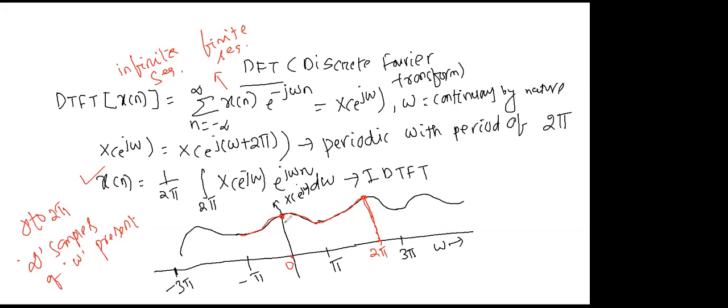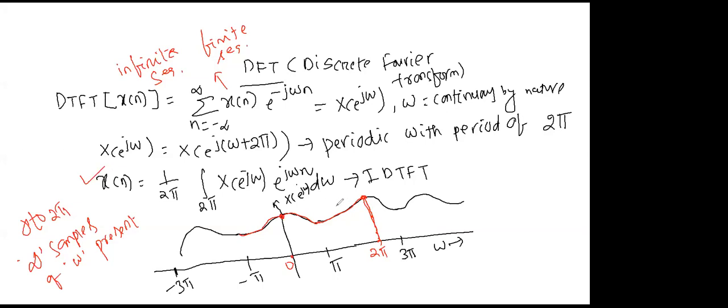Then it is very easy. You know that in this interval 0 to 2 pi, there are infinite samples of omega present. My point is, to get back the original sequence you are again using infinite samples of omega, and to find the spectrum we are also taking infinite samples of omega. Now just imagine, infinite means a very high value. To process it, a very complex system is required and a very big storage system is required. Yes or not? To design it also, a complex system is required.